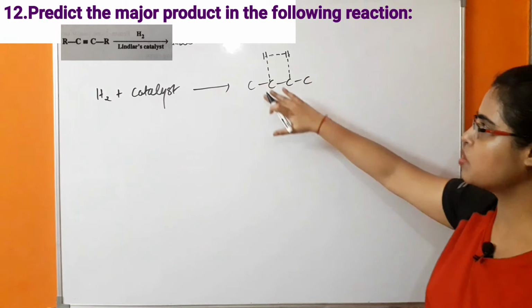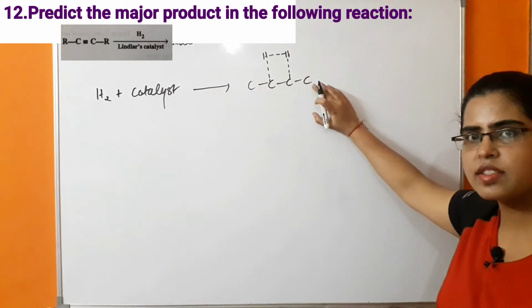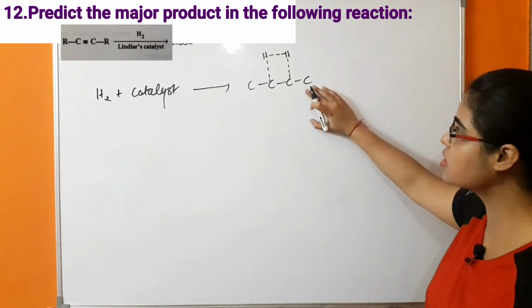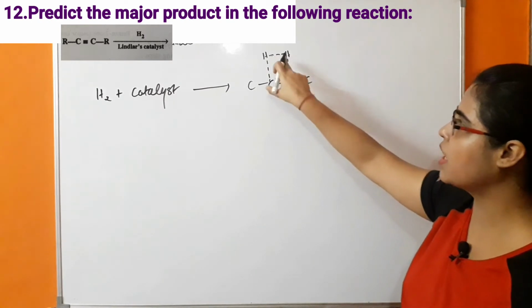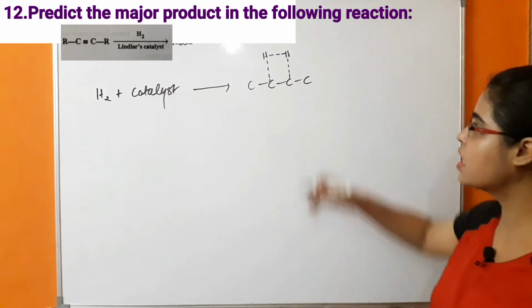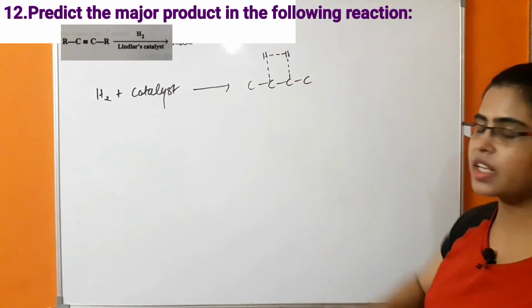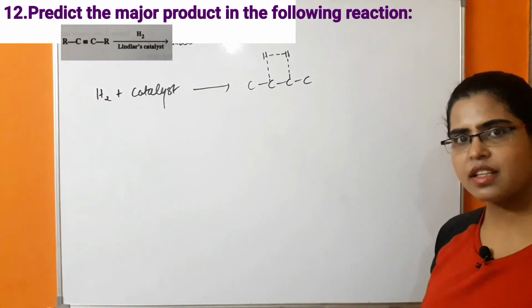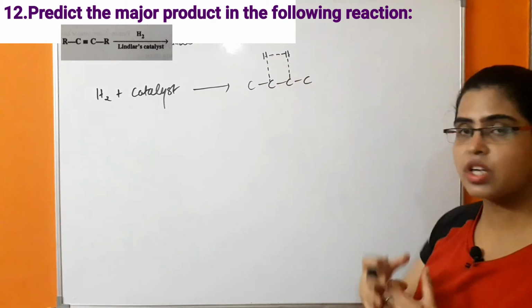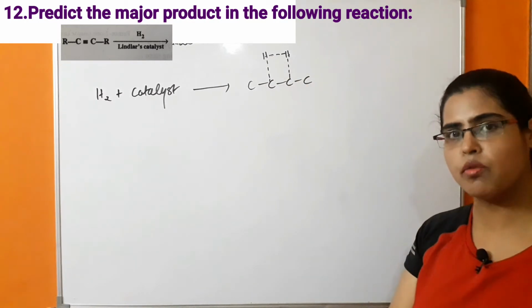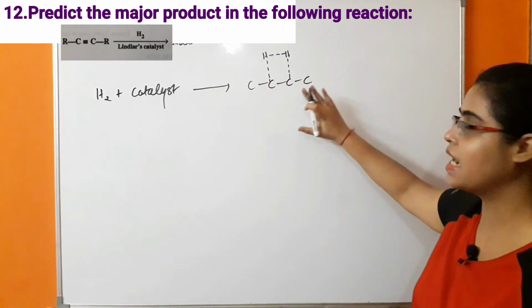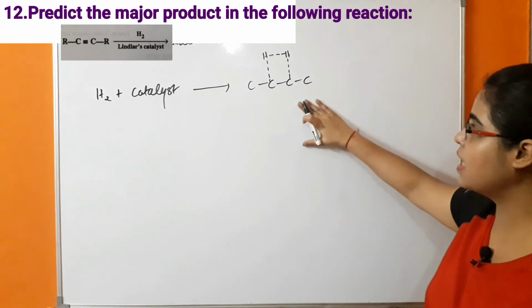So this is the addition product of hydrogen and catalyst, and this is highly unstable because this is a transition state, because in this case breaking of the hydrogen bond and formation of the hydrogen-catalyst bond are taking place simultaneously. As you can see, in this case the bond lengths are longer than a normal covalent bond. Because of that this transition state is highly unstable.